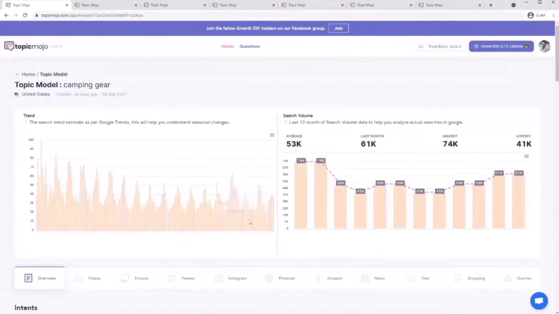Let me see. Okay. Let's say it started right here at the first month of 2019. I wouldn't say it dropped a lot. People were still searching for camping gear, maybe because they want to sleep out in their lawn. So even with COVID, I would say technically by the data that people were still searching for camping gear. That is interesting.